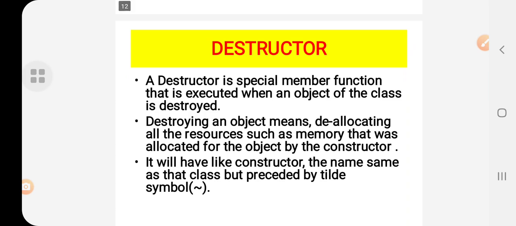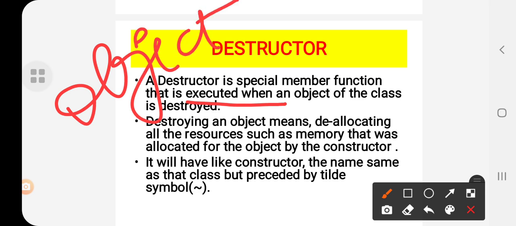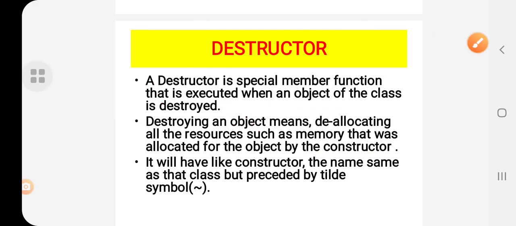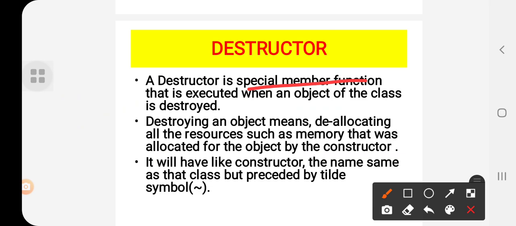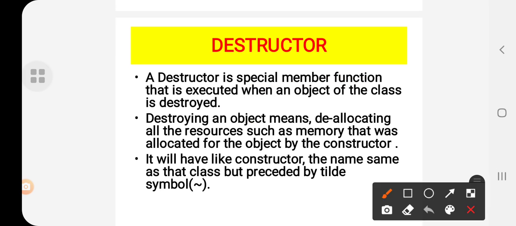A destructor is a special member function that is executed when an object of the class is destroyed. Usually, with the help of the constructor we create an object. In the same sense, with the help of destructors we are destroying. Destructor means destroy. This is also a member function. Whenever it is executed, the object is destroyed. Destroying an object means deallocating all the resources, such as memory, which was allocated for the object by the constructor.